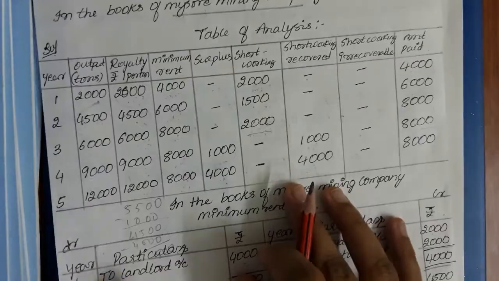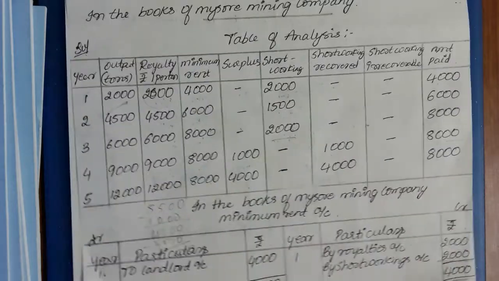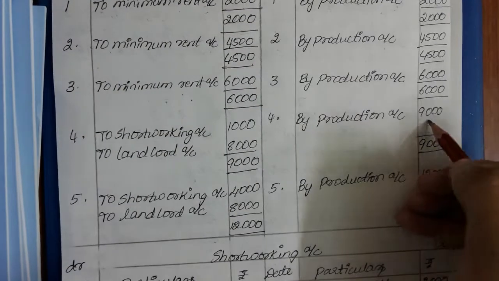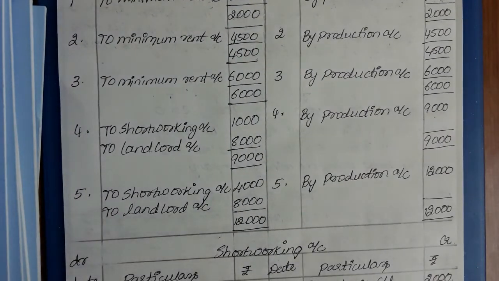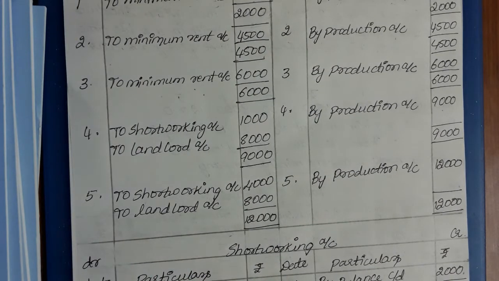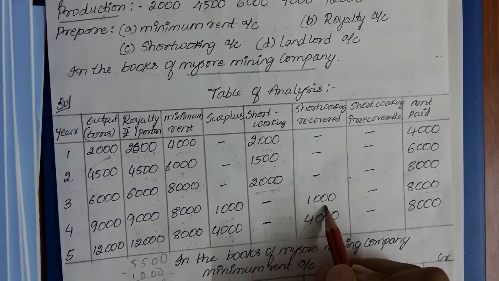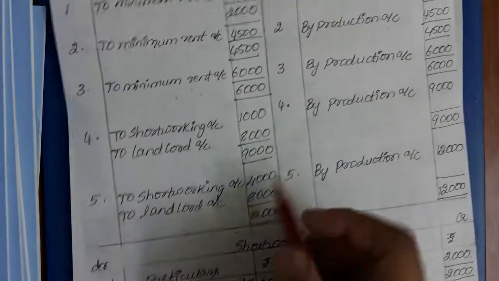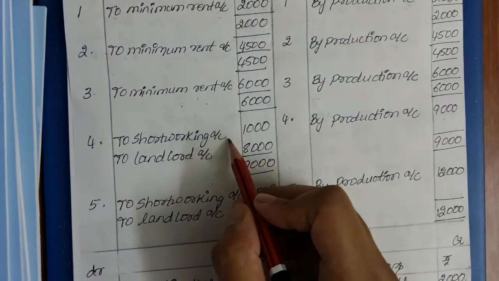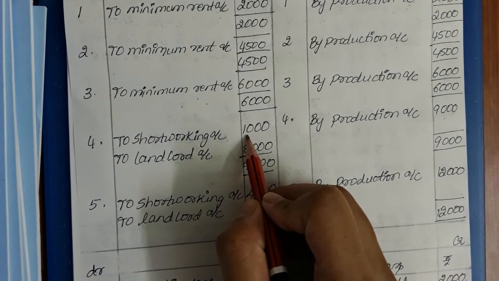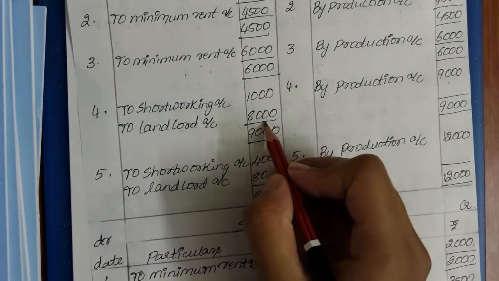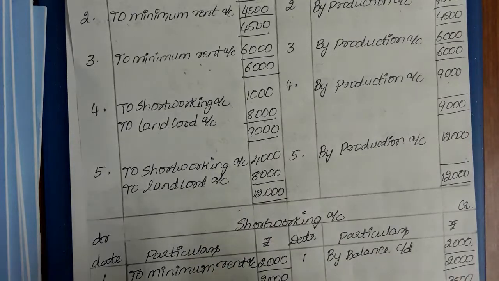Fourth year, be careful. In the fourth year there is 9000 rupees royalty. I did not pay it completely as minimum rent. I also recovered the short workings out of this 9000. I need to show that, and then show what I paid to the landlord. Out of this 9000, 1000 was short workings. I recovered 1000, and the remaining 8000 I paid to the landlord account as royalty or minimum rent.